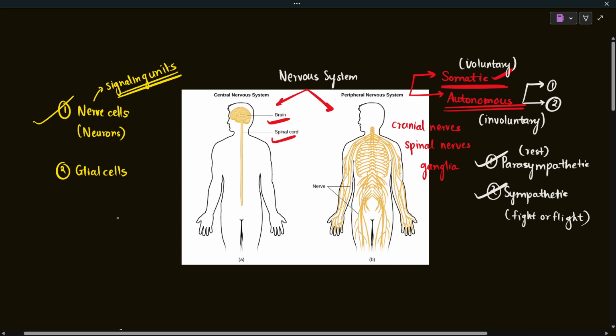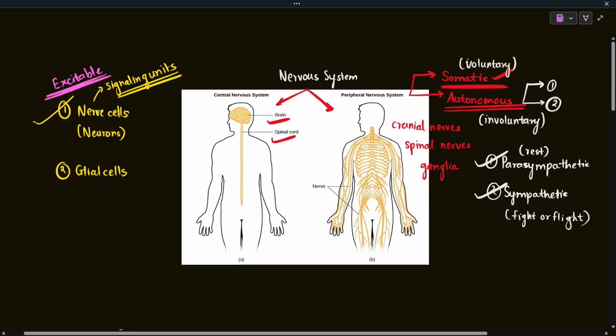Whatever nerve impulse conduction is done, that is seen only in nerve cells, and that is why nerve cells are excitable cells. They can be excited, meaning whenever there is a stimulus, they get excited as a response to that stimulus, and that is why nerve cells are also known as signaling units.